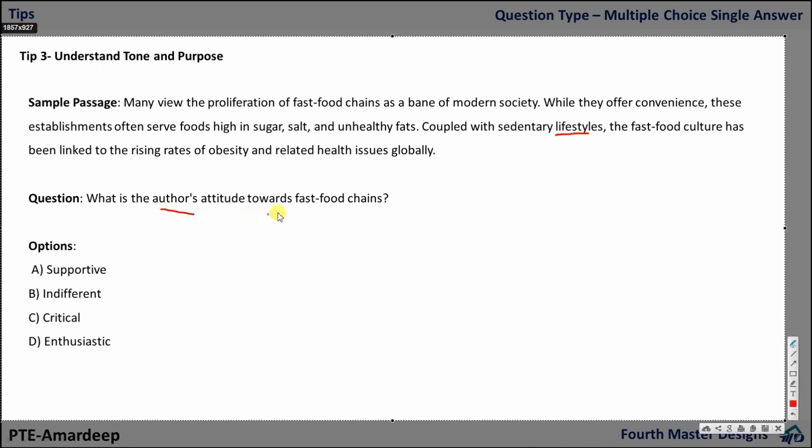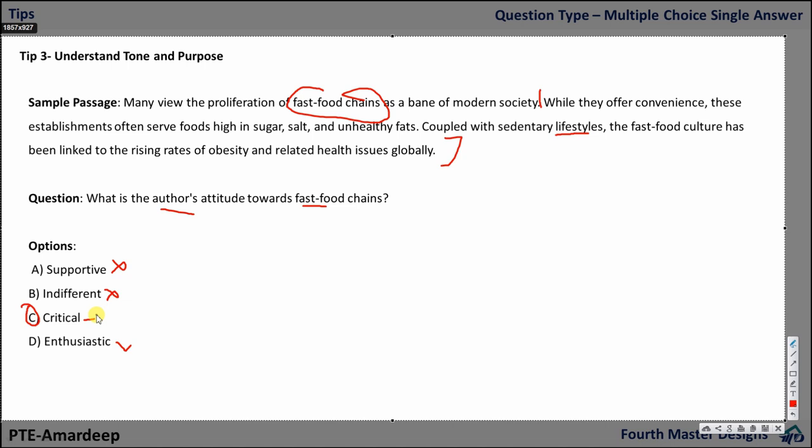What is the author's attitude towards fast food chains? Now it's asking about fast food chains, what is the attitude? So it is criticizing. Some say they have benefits to modern society, but it is criticizing after this only. Supportive, no way. Indifferent means something different. Critical, yes, it is against it, so it can be our answer. And enthusiastic, no. So it is basically critical. It is talking about the disadvantages.